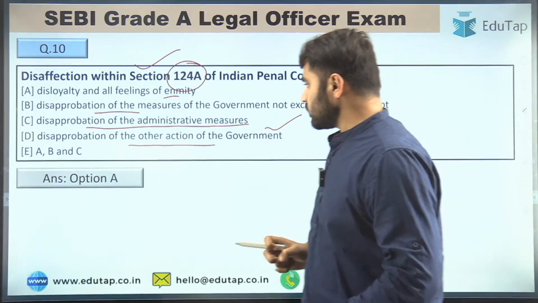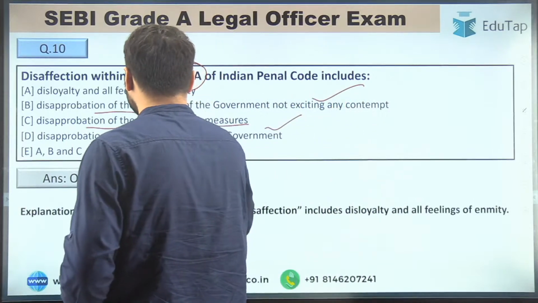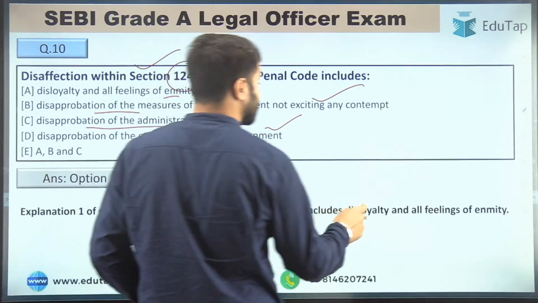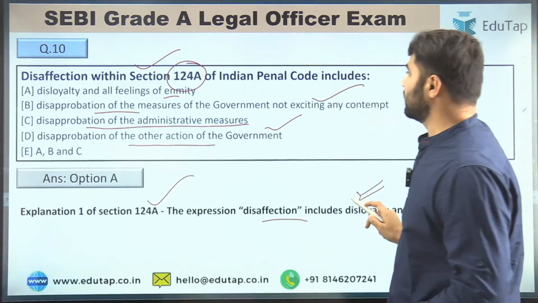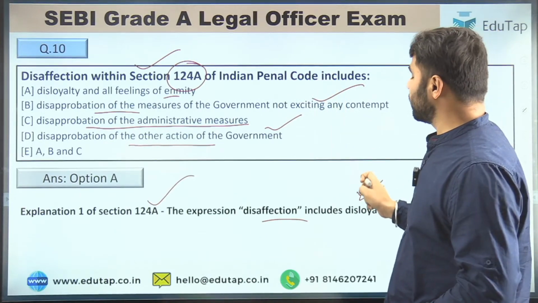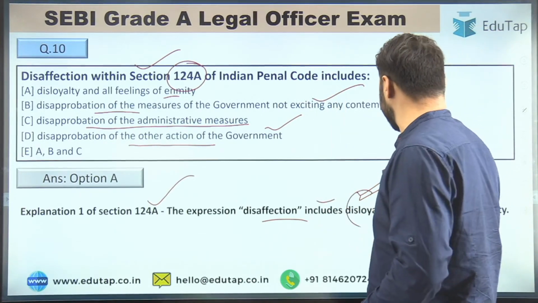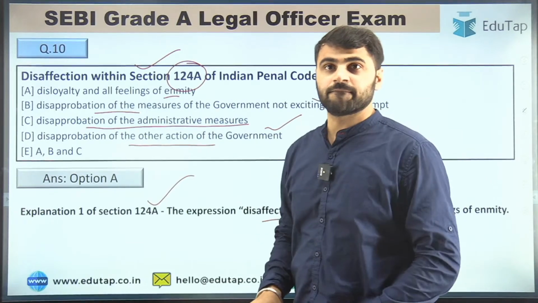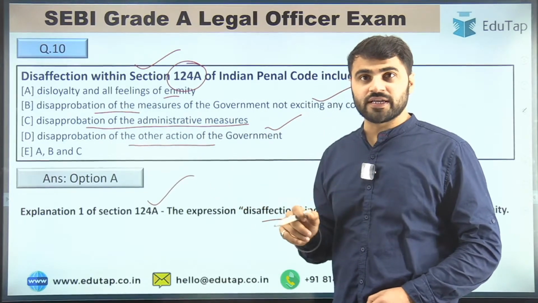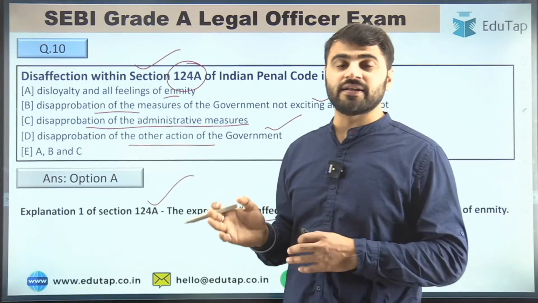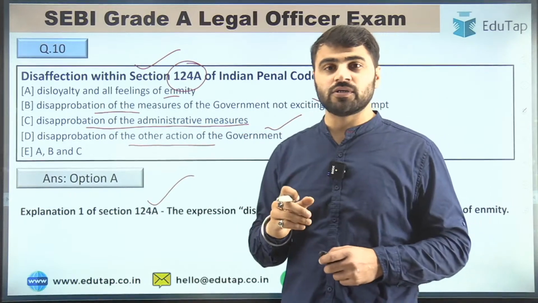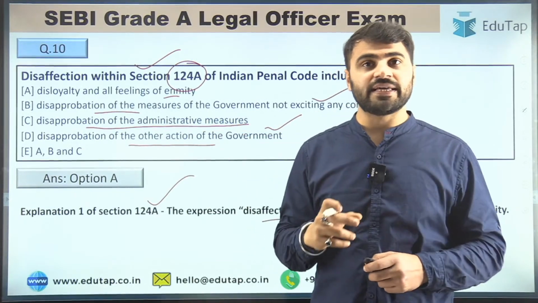So explanation 1 of section 124A says the expression disaffection includes disloyalty and all feelings of enmity, right guys? So disaffection within section 124A of the Indian Penal Code includes disloyalty and all feelings of enmity. So these were all 10 questions for the day, which are important from chapters 6 and 9 of the Indian Penal Code. You are supposed to revise all these MCQs by downloading the PDF from our Telegram channel.